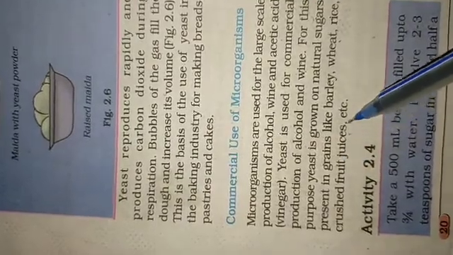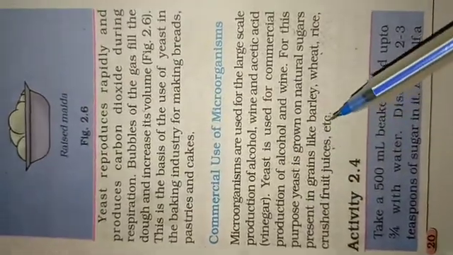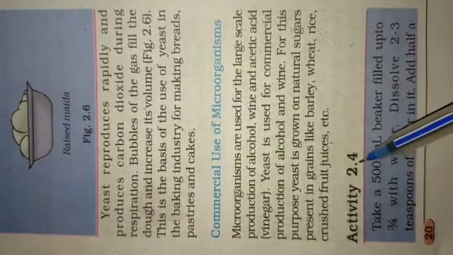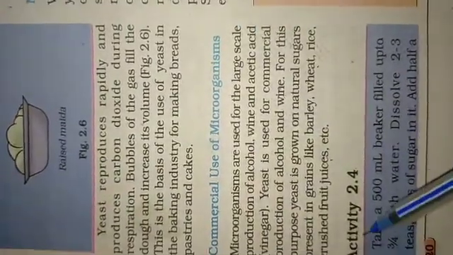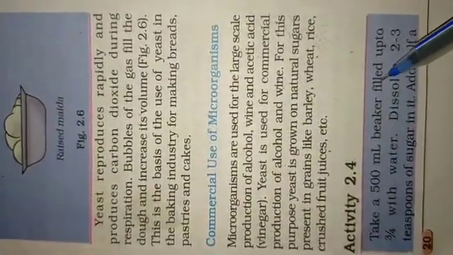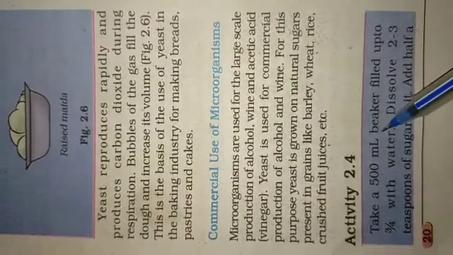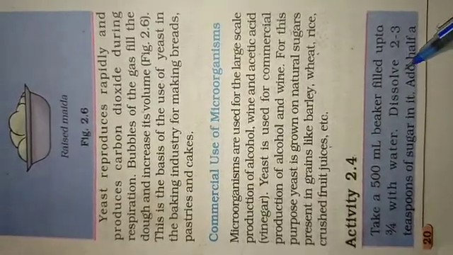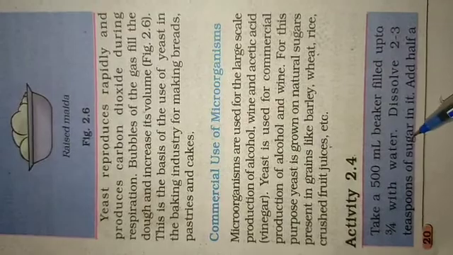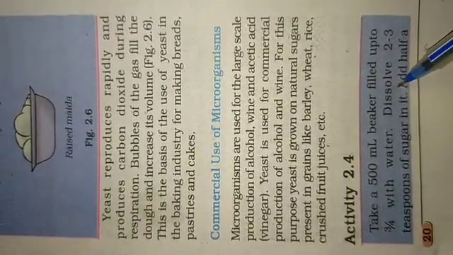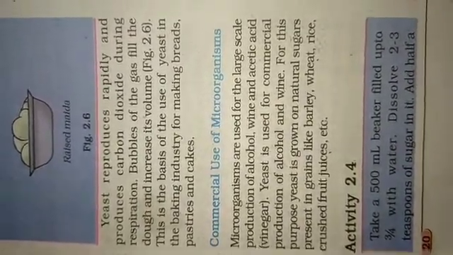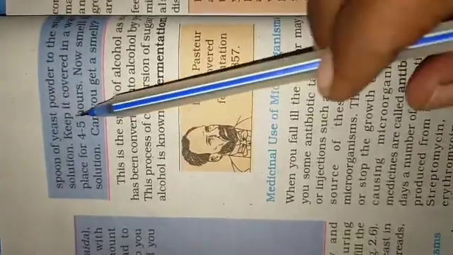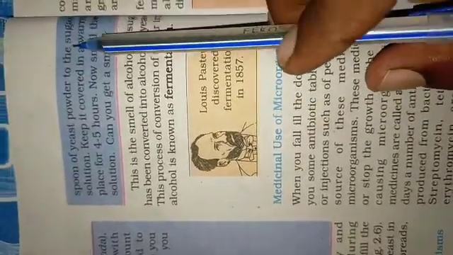Next we discuss Activity 2.4. Take a 500 ml beaker, fill up to three-fourths with water. Dissolve 2 or 3 teaspoons of sugar in it. Add half a spoon of yeast powder to the sugar solution.